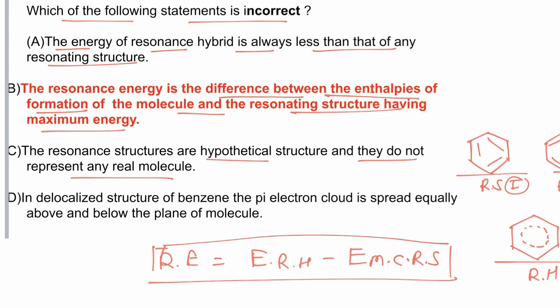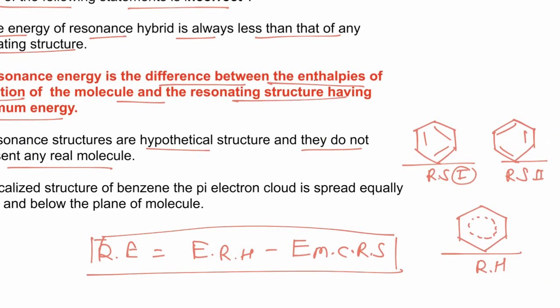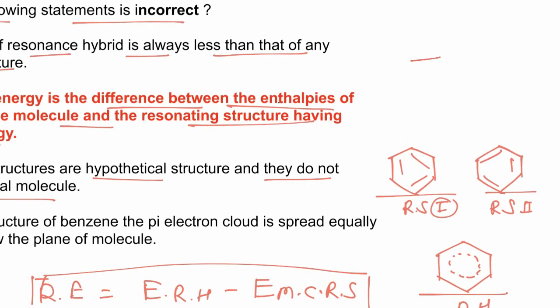In the delocalized structure of benzene, the pi electron cloud is spread equally above and below the plane. Yes, if we draw the resonance hybrid of benzene, then all the pi electrons form an electron cloud above the plane and below the plane.